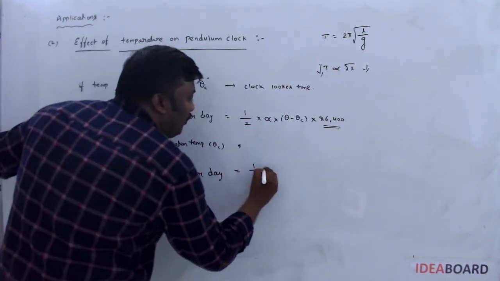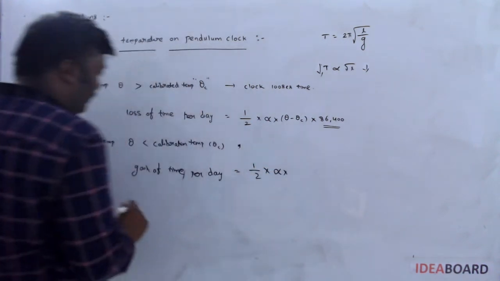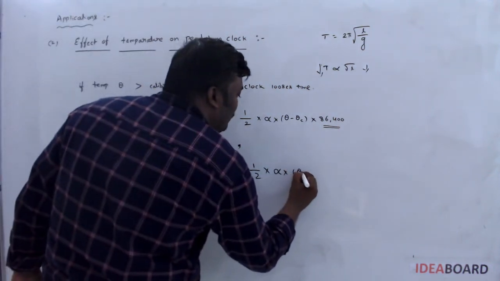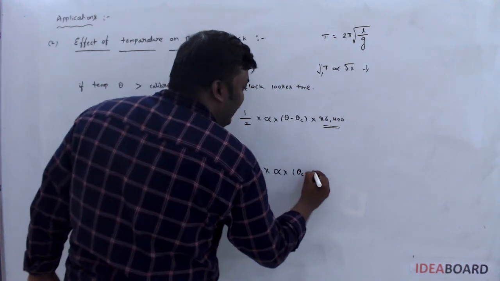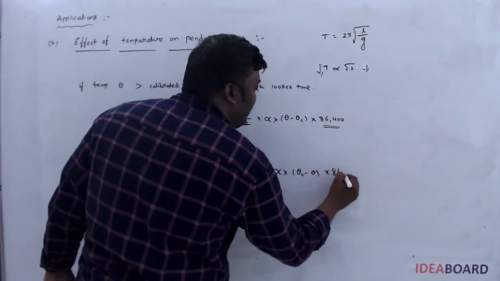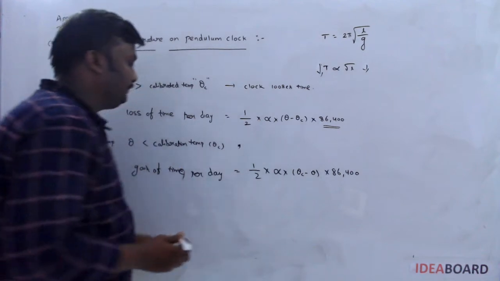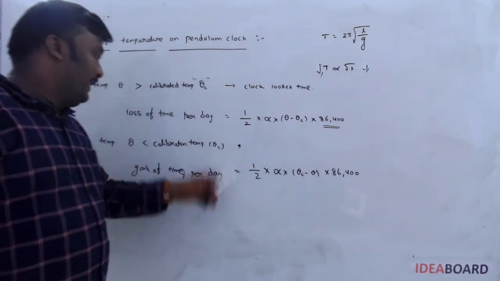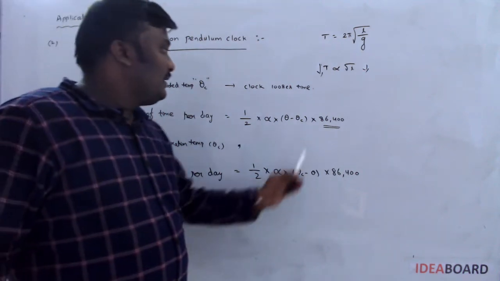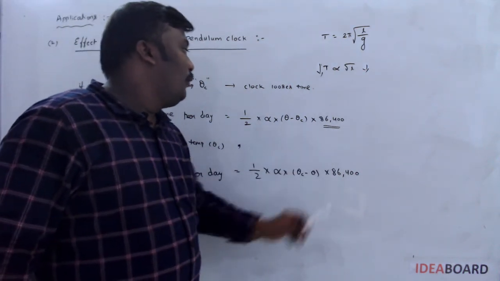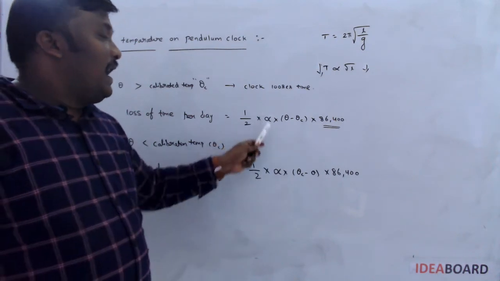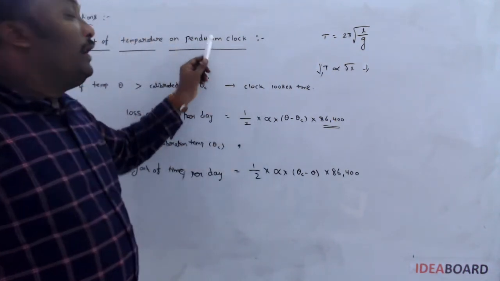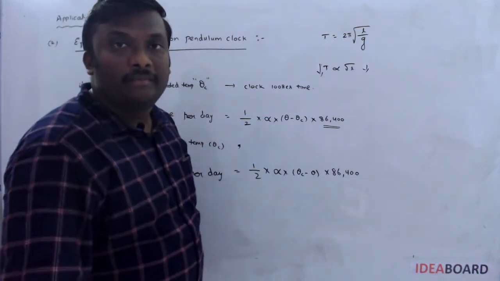So the gain of time per day is equal to 1 by 2 alpha. In these two, which temperature is more? The calibration temperature is more. That's why theta c minus theta, into 86,400. This is the loss or gain of time per day. If they ask per second, this value becomes equal to 1. Here alpha is the coefficient of linear expansion of the pendulum clock.